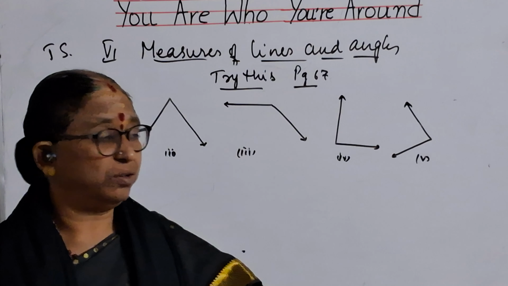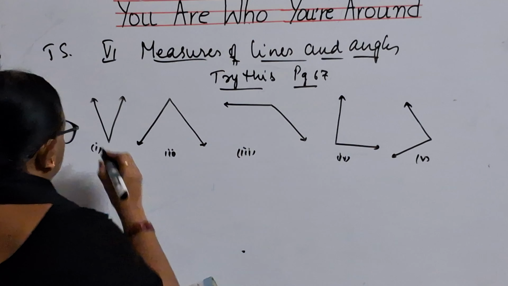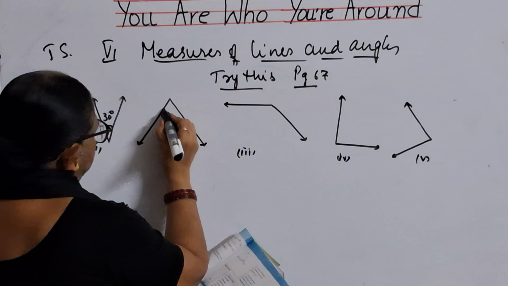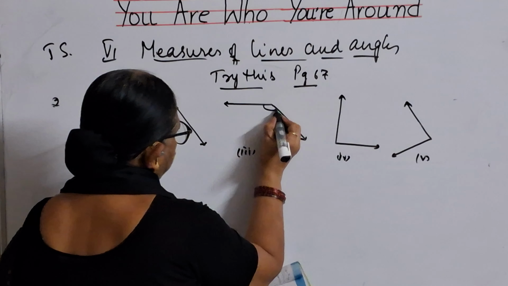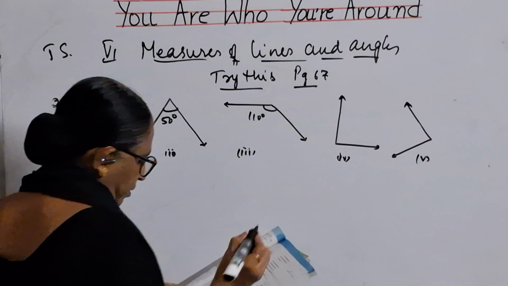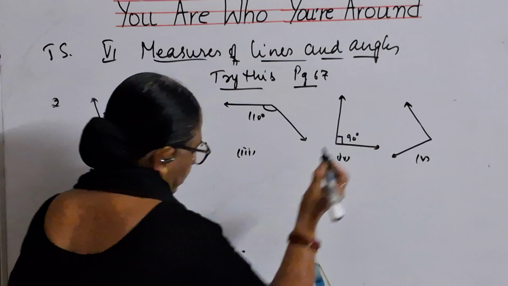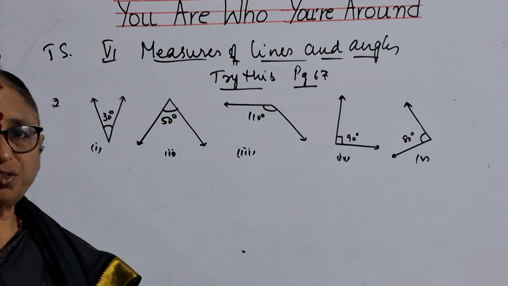Children, as I cannot show you here, I have measured in your textbook, and this is measuring 30 degrees, children, and this is measuring 50 degrees, and this is measuring 110 degrees, and this is 90 degrees measured, and this is 80 degrees measured. These are the measures which I have got after measuring with the instrument.